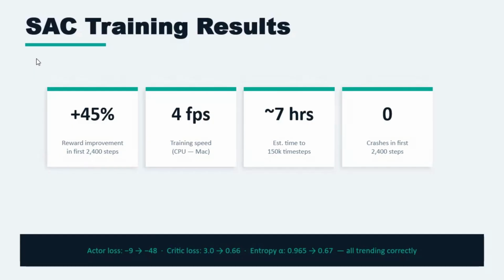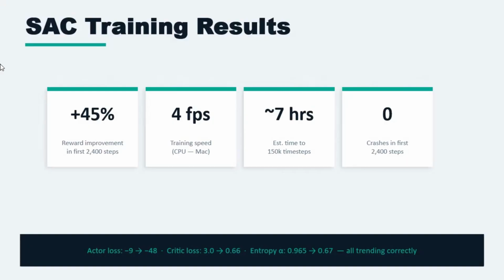The SAC training results show highly promising early stage performance, highlighted by a 45% reward improvement within the first 2,400 steps. Operating at a training speed of 4 frames per second on a Mac CPU, the model is projected to reach 150,000 time steps in approximately 7 hours without experiencing any initial crashes.